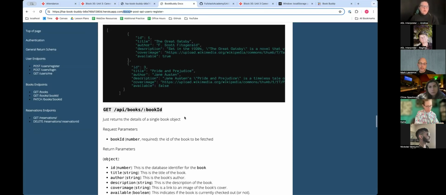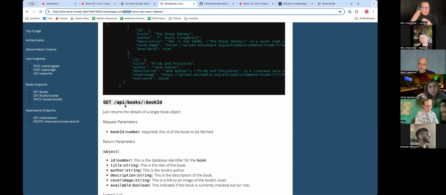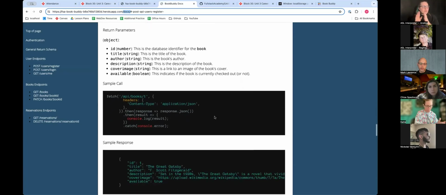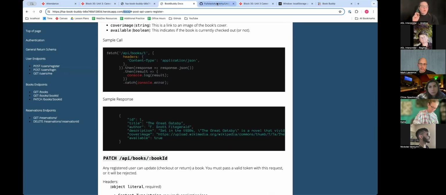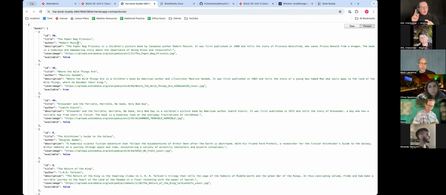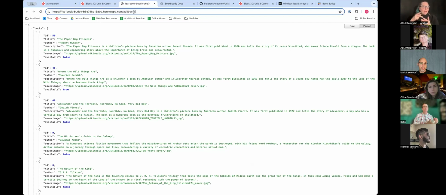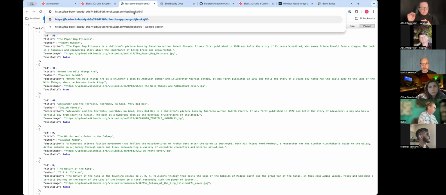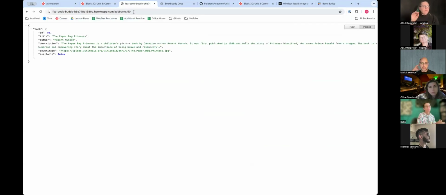Then you have this endpoint to get an individual book, API /book /book ID, and it will return a single book. So if I look, say I wanted this book, Paper Bag Princess. For books, it looks like the ID is 50, so I would do /50. And then you see how I just get the information for that individual book.